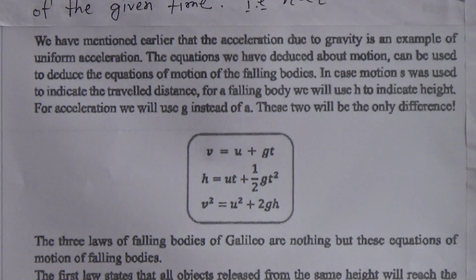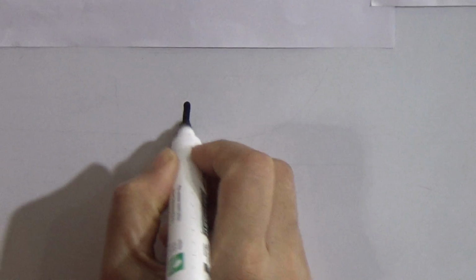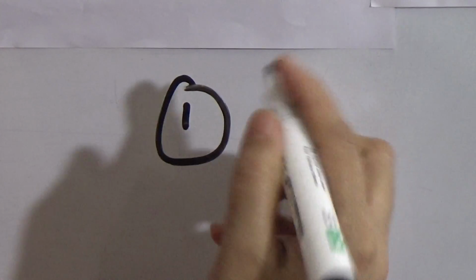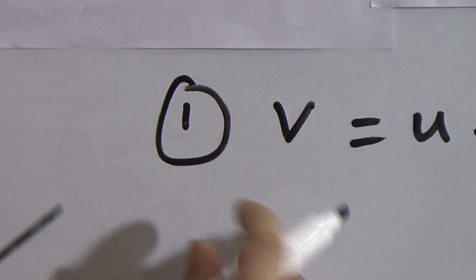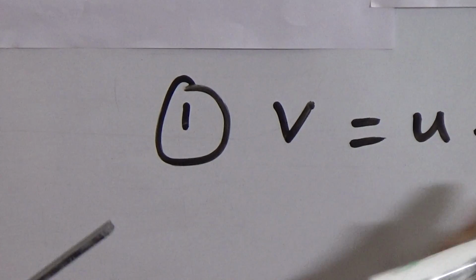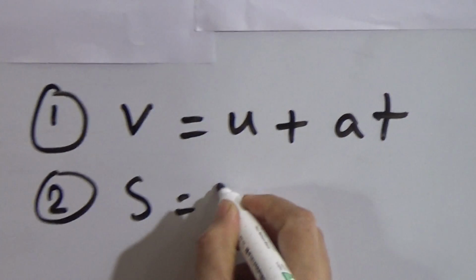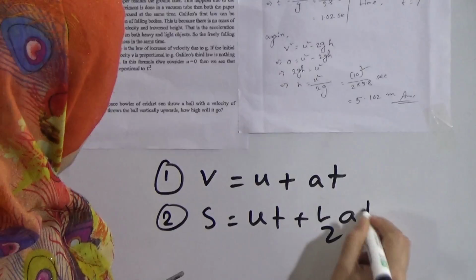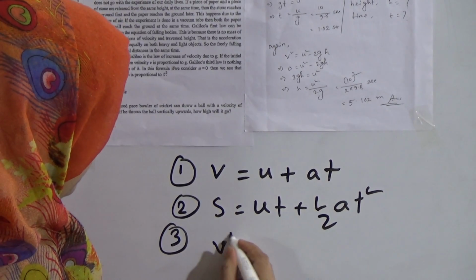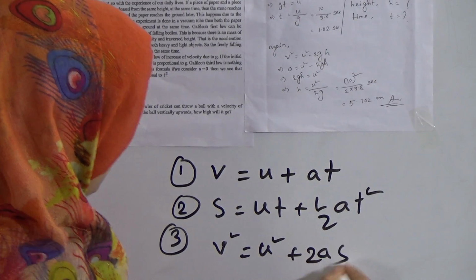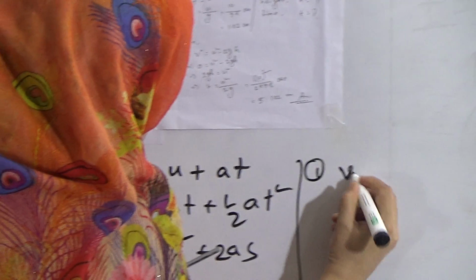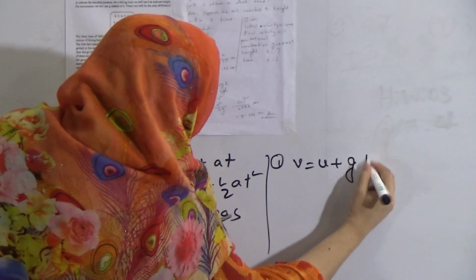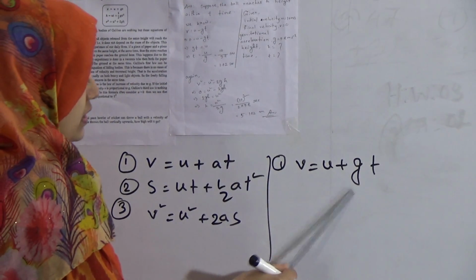Now see, for motion we use the equation number 1, V equals U plus at. Number 2, S equals ut plus half at square, and number 3 equation was V square equals U square plus 2aS. But now for a freely falling body we use V equals U plus gt. Instead of a we use g here.